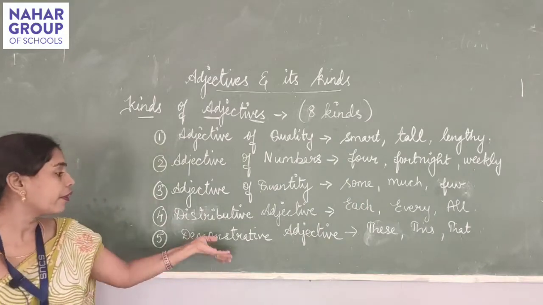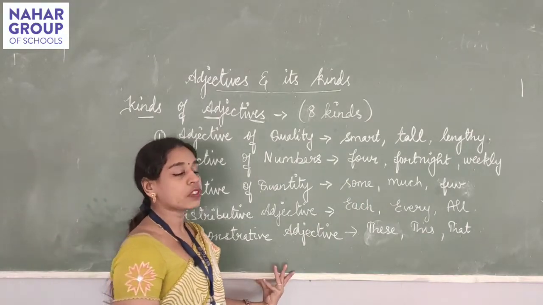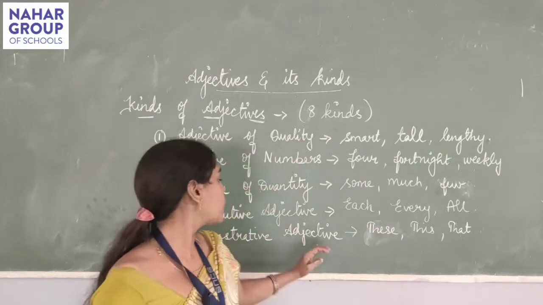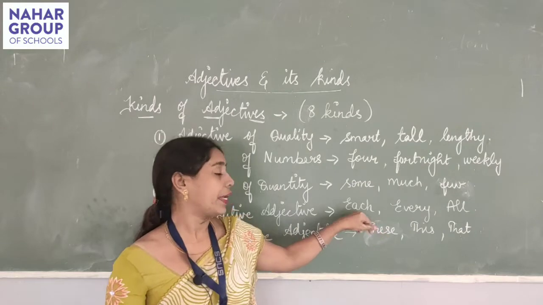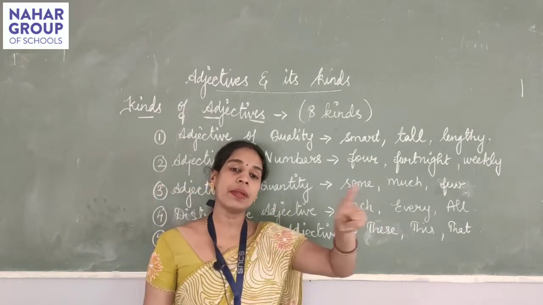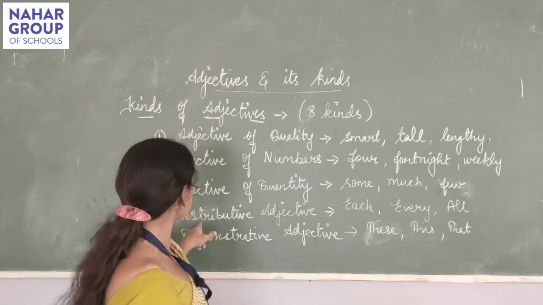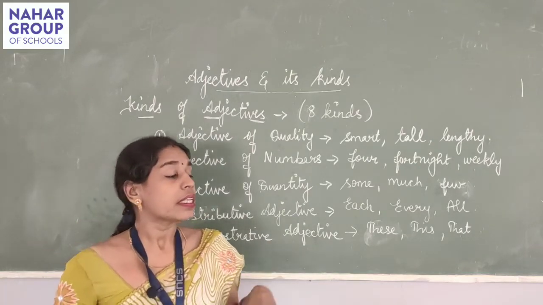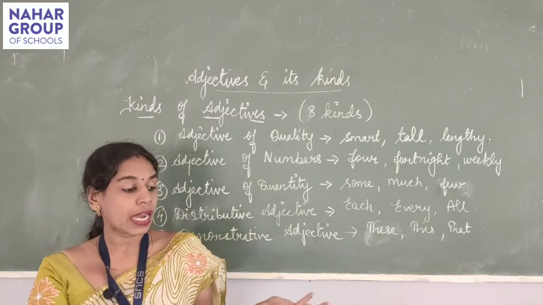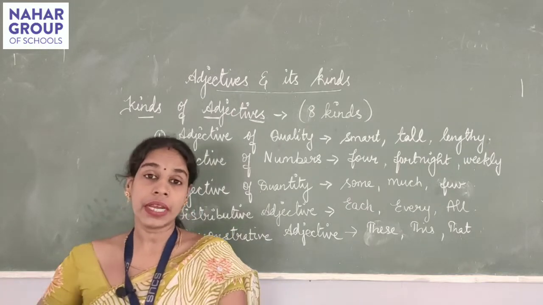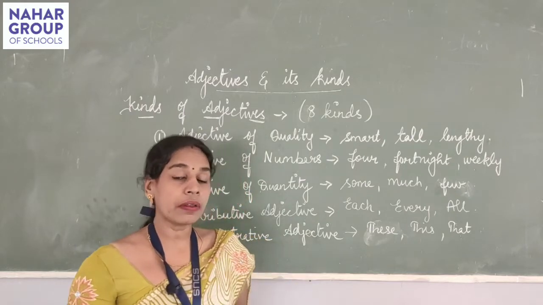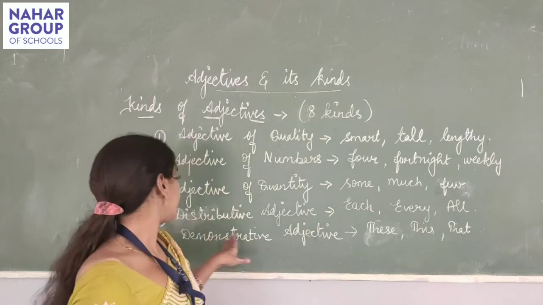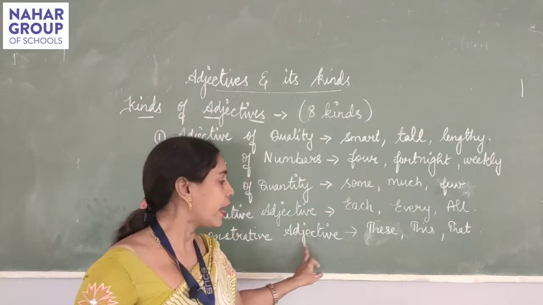The next is distributive adjective. Here we just distribute. Whenever we have our birthday, we give chocolate to each and every student of our class, that is our classmates. So at that time we use distributive adjectives. In that we pinpoint each and every person present here. Next is demonstrative adjective. Whenever I want to talk about an object which is far away from me or near me, I'll say this, I'll say that, I'll point out those. At that time we will be using the demonstrative adjective.